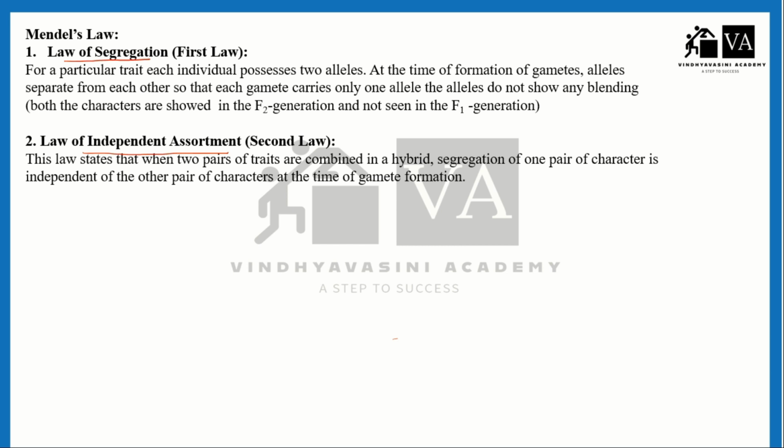As we already saw in the monohybrid cross, for a particular trait, like tallness, the individual possesses two alleles.